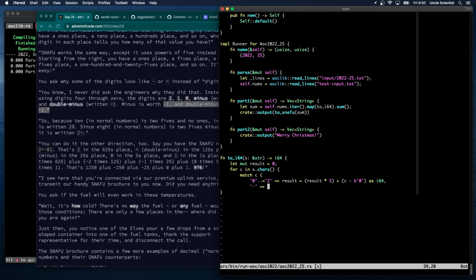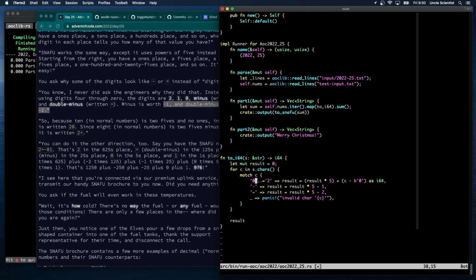Negative is, or minus, right? Single minus is worth -1, so its result is result times 5 minus 1. And double minus is result times 5 minus 2. How hard could that be? Everything else is invalid input. I'll put those around it, and we return result, and we're done.